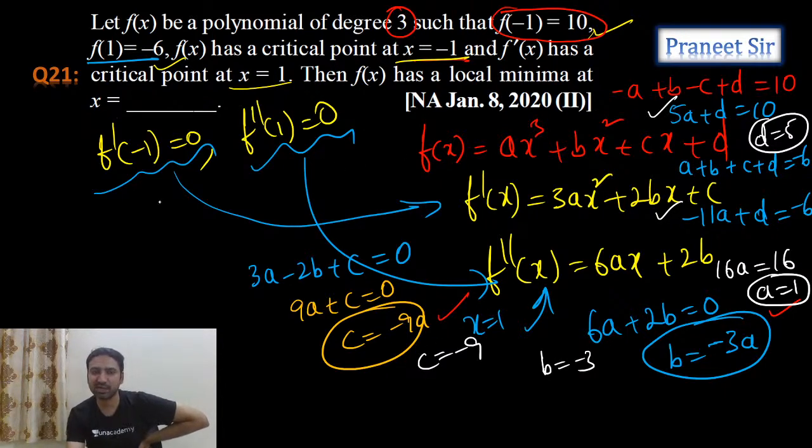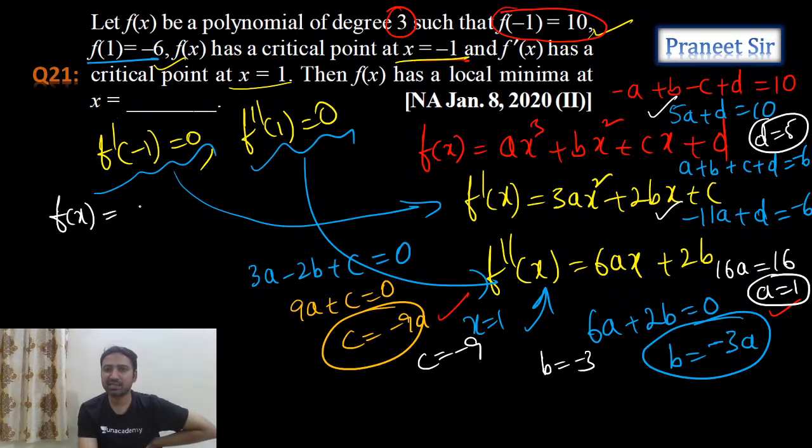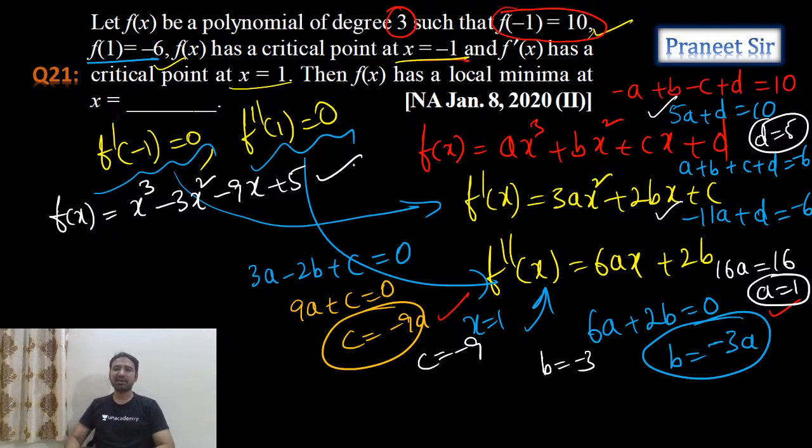Finally, f of x, what am I getting? F of x I am getting as a x cube. A is what? 1, guys. So x cube plus bx square, bx square means minus 3x square, plus cx, c is what? Minus 9, minus 9x. Plus d is 5. Okay, this is f of x. I calculated f of x.